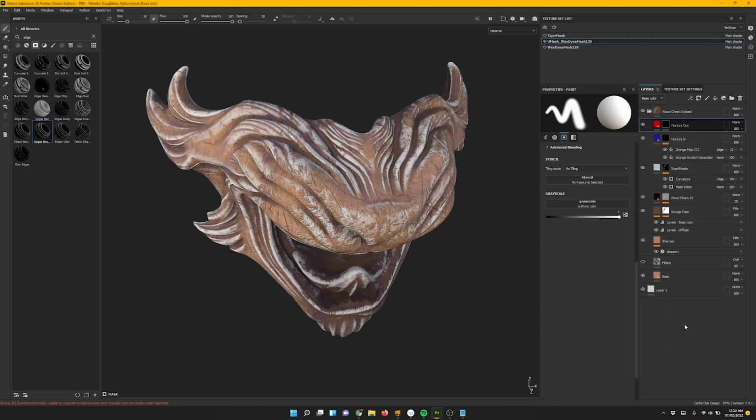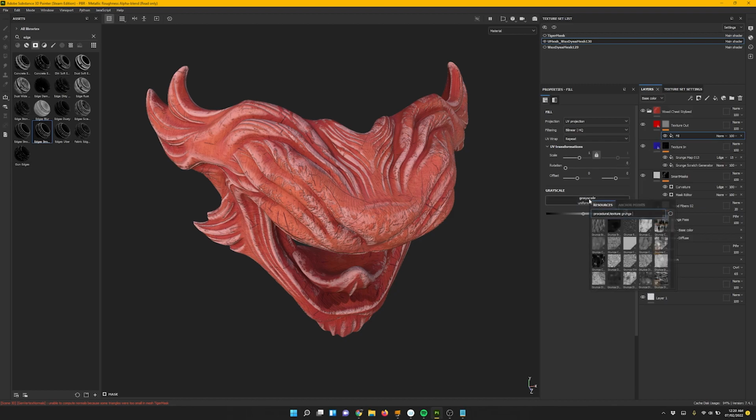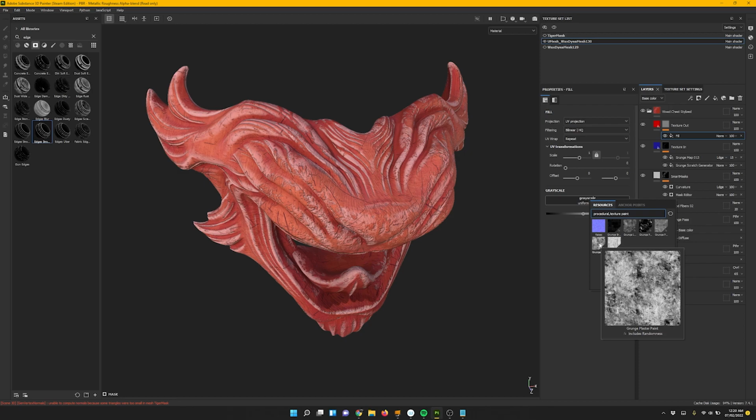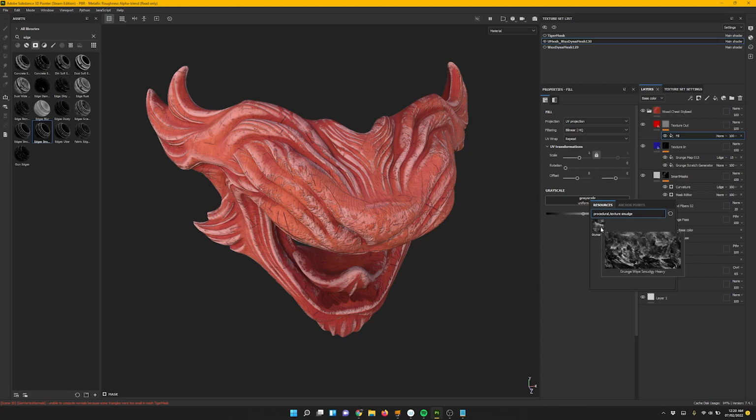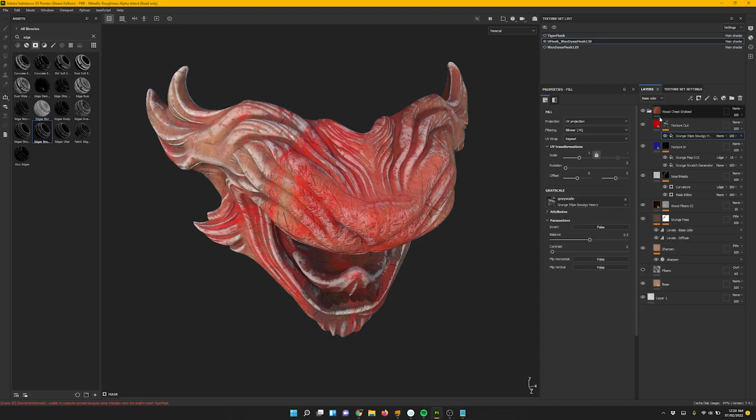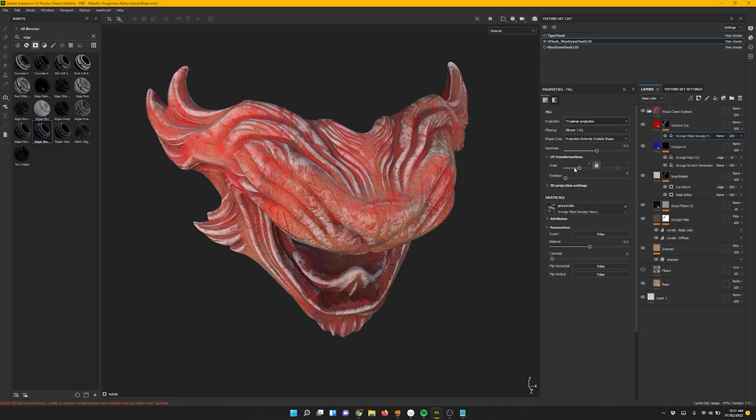And we'll add another fill here, and let's find some paint. Or smudge. Yeah, I like that. Okay, and then we'll change that to triplanar projection and scale that up.